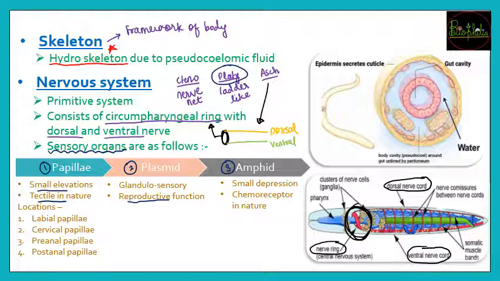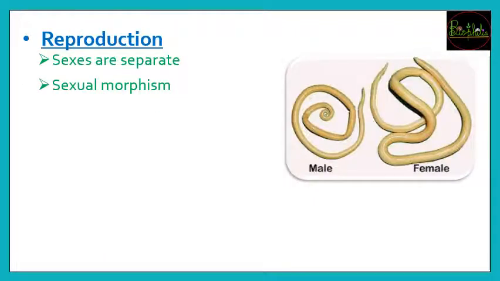Amphid is going to be a small depression which is going to be chemoreceptors. Chemoreceptors है यानी whenever there is going to be any chemical change, so chemicals are going to stimulate this particular receptor, or because of the chemicals that are surrounding this particular organism, उसकी वजह से the body is going to receive the sensory impulse. Now let's move ahead with the next process, that is reproduction.